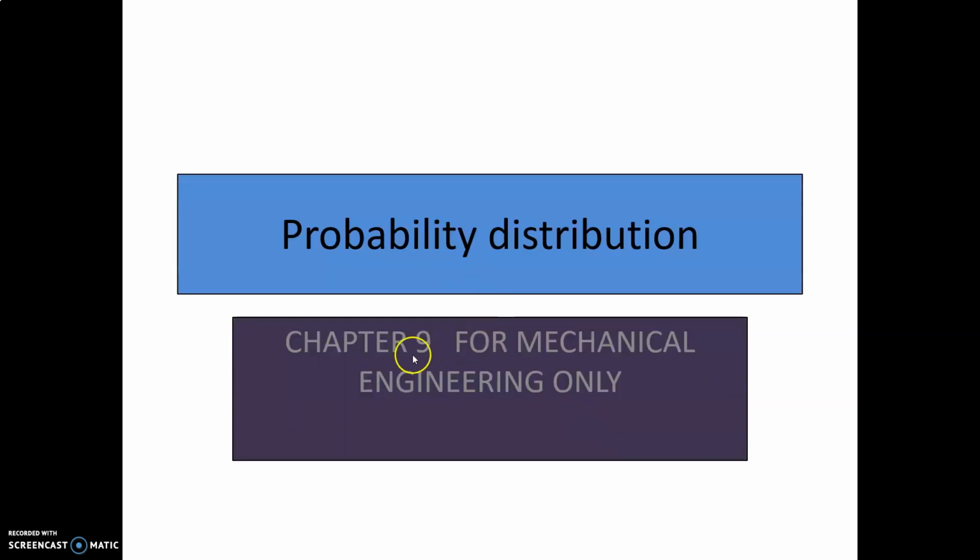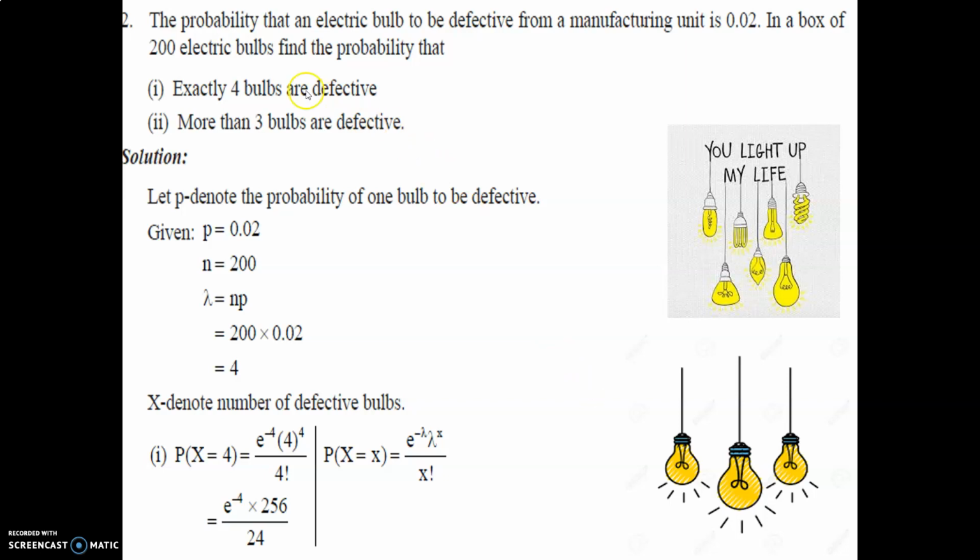Today's lecture is on chapter number 9 for mechanical engineering students only, that is probability distribution. The probability that an electric bulb from the manufacturing unit is defective is 0.02. In a box of 200 electric bulbs, find the probability that exactly 4 bulbs are defective, and more than 3 bulbs are defective.